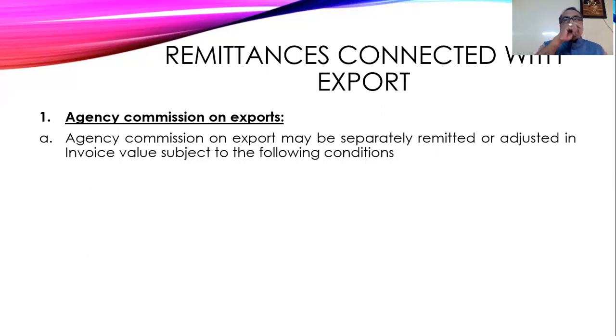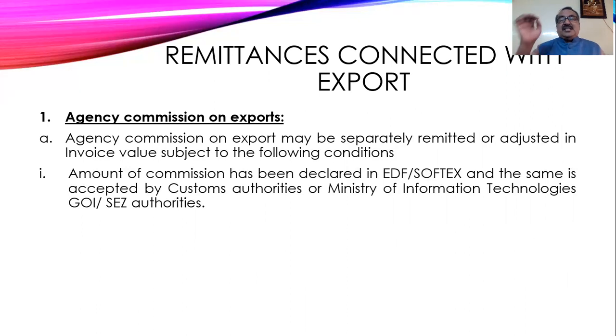So agency commission on exports, that point we have to see. Sometimes they say that they will remit the agency commission separately or adjust it in the invoice value, and the balance amount will be sent. But this is also subject to some conditions. This has to be clearly mentioned in the EDF or Softex forms, and accepted by customs authorities or the Ministry of Information Technology of the Government of India or Special Economic Zone authorities. So it is very clear what the total amount of commission is. It has to be clearly mentioned in the EDF, and it has to be accepted by the customs authorities.